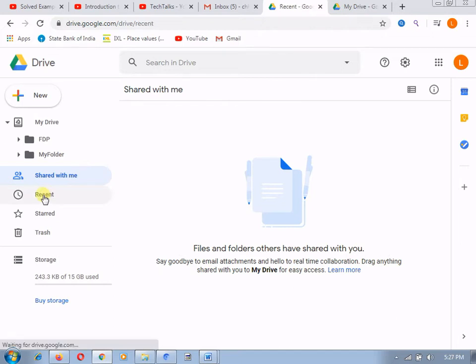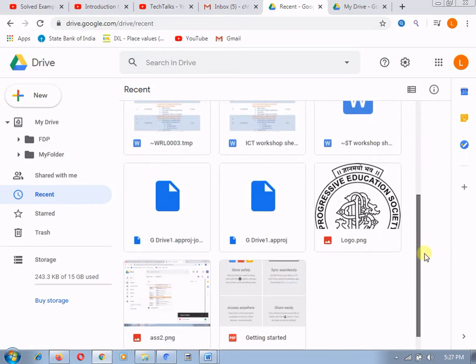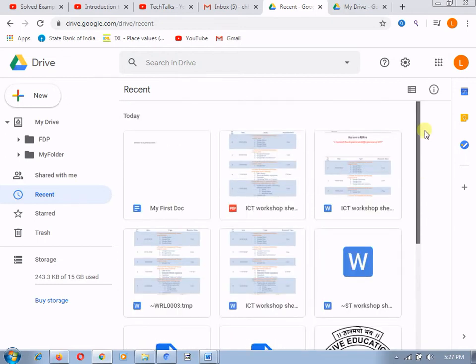If you go to Recent, it will show you the things which you have performed recently, which you have recently uploaded or on which you have recently worked. All those things you can see over here.